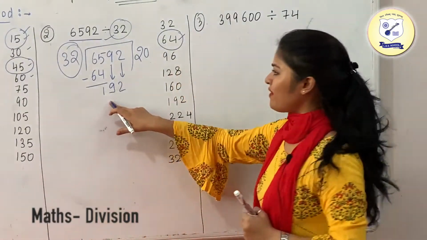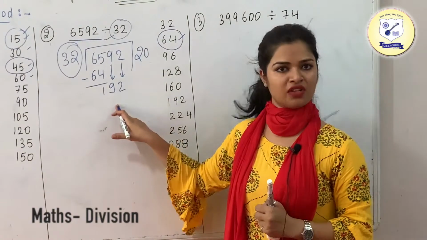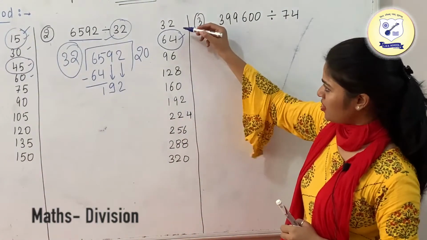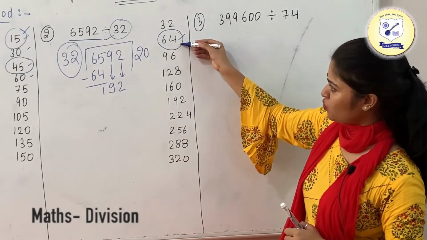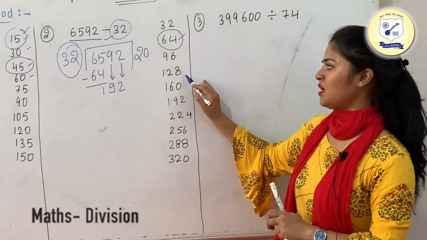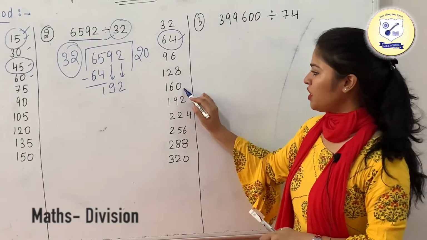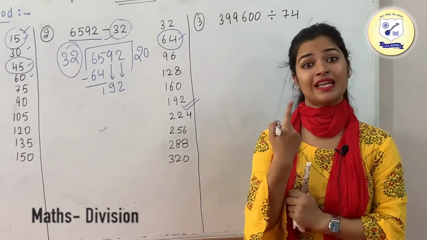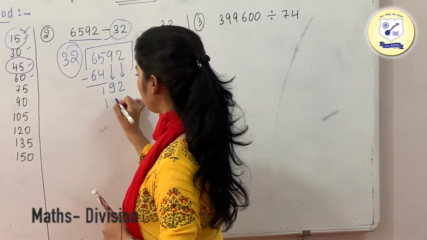Okay, and we need to divide it. Now since this number is larger than 32, we can divide it. So just go through the table of this. 32 ones are 32, 32 twos are 64, 32 threes are 96, 32 fours are 128, 32 fives are 160, and 32 sixes are 192. We are having that exact number, which is 192.